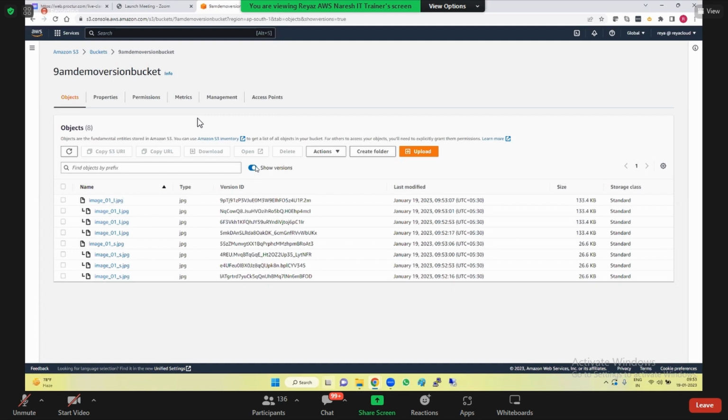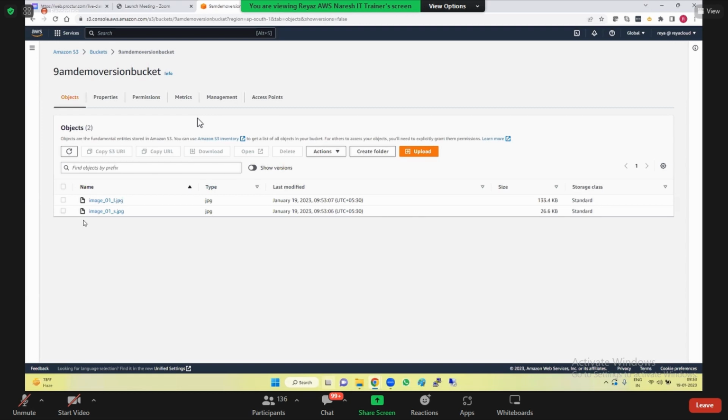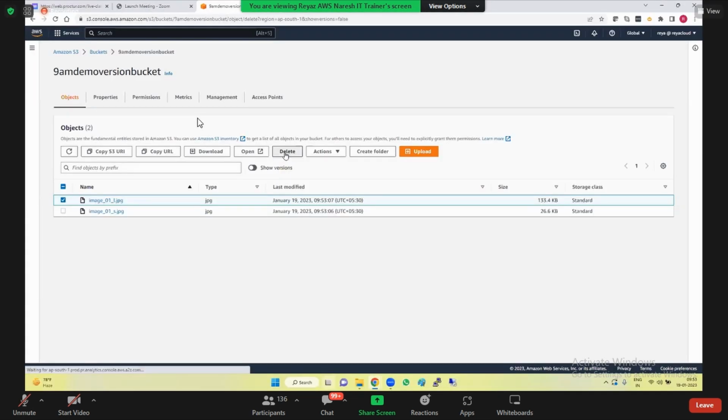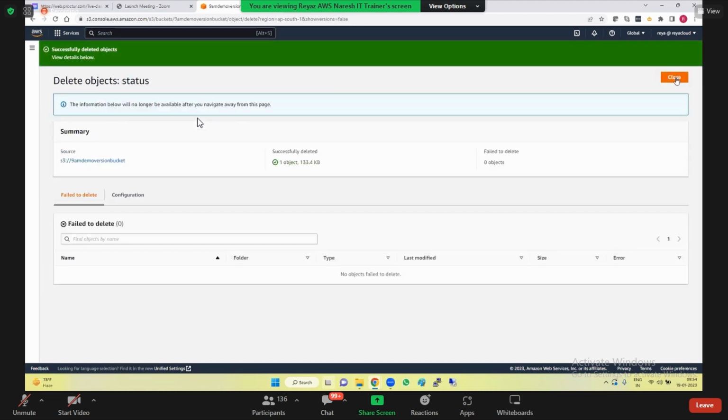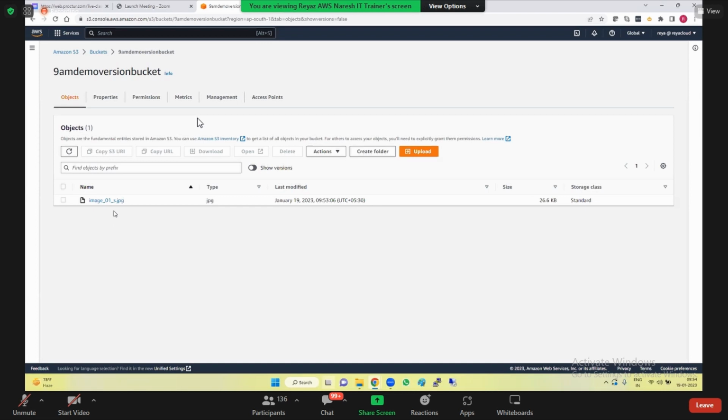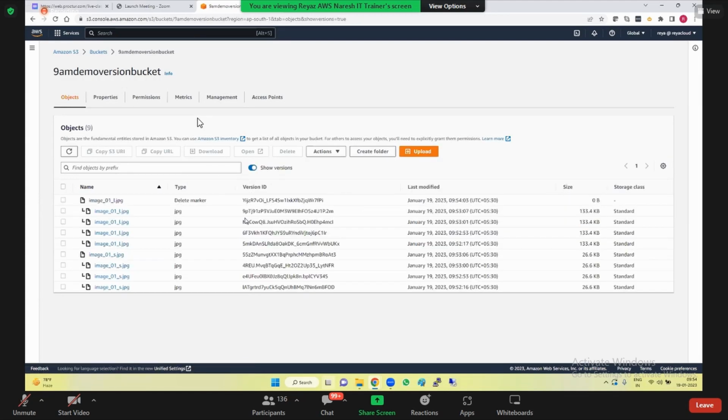Okay. So now I close this. Now all of a sudden, I go ahead and delete this object. I deleted the object. Guys, image one large, that one image is gone. So how to restore it? Go to the show versions. And do you see this here? Delete marker is applied.